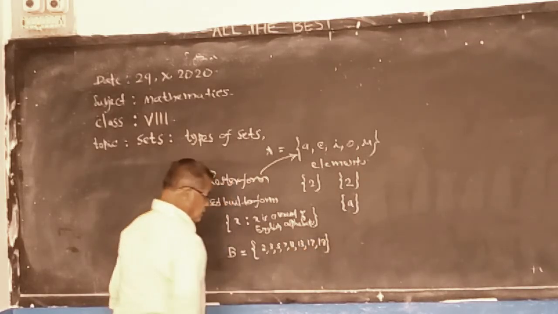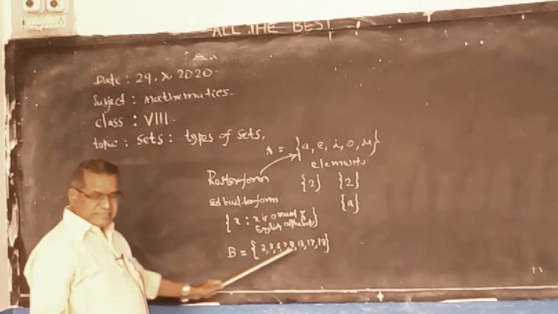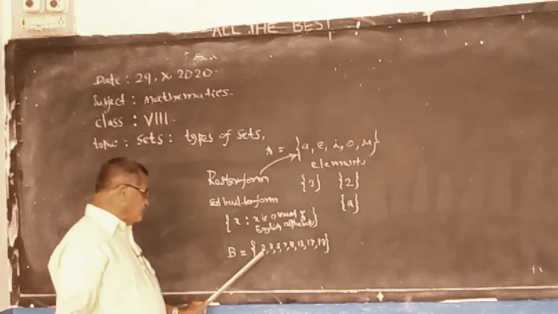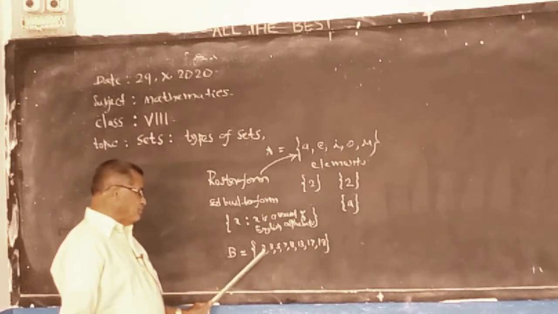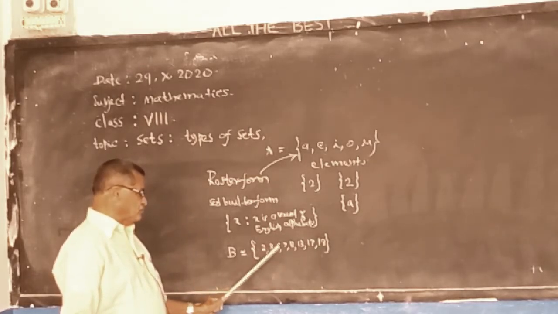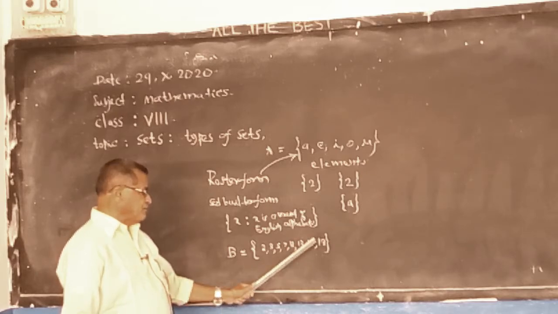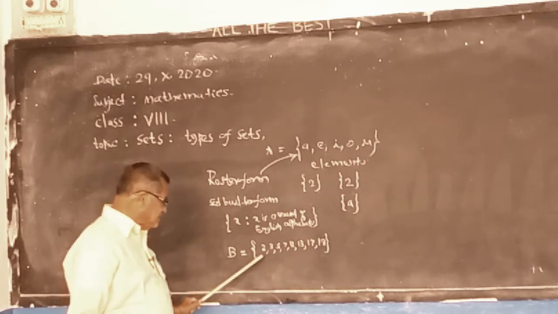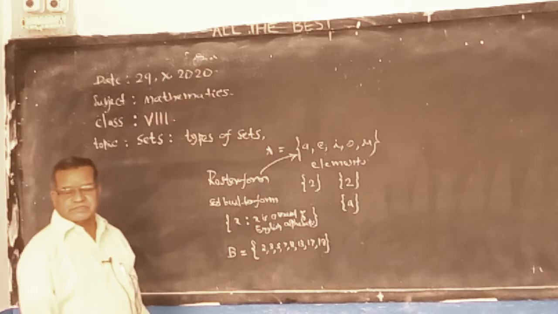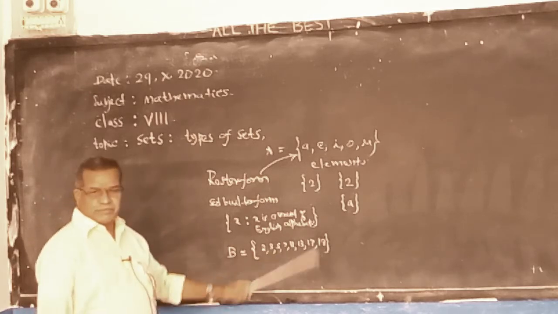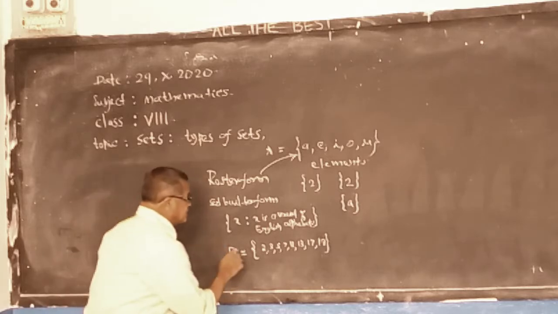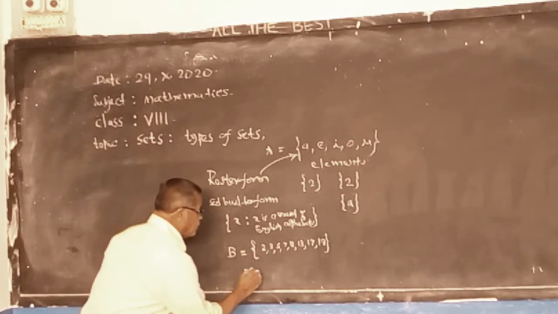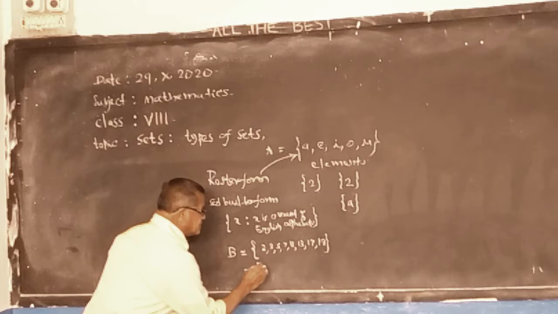By seeing these elements, we know these are the prime numbers less than 20. 2 is a prime, 3 is a prime, 5, 7, 11, 13, 17, 19. So that is the roster form; the set builder form is like this.